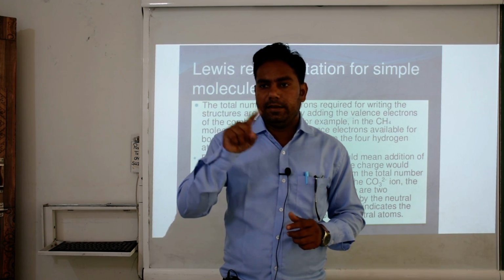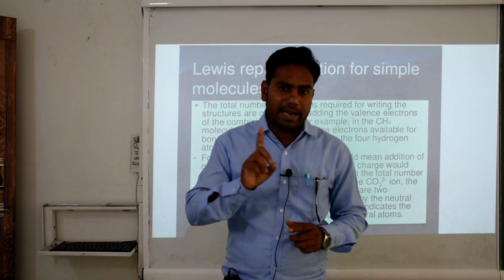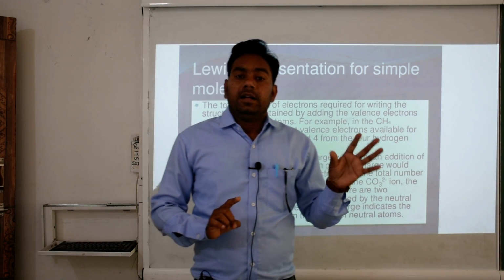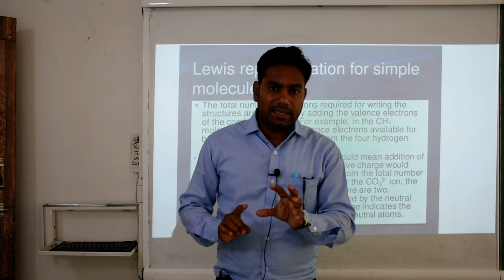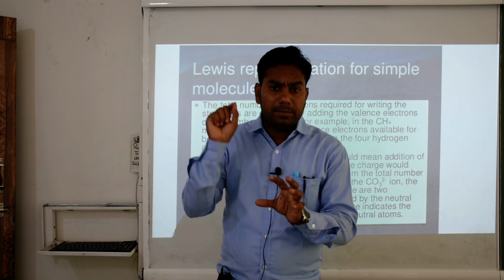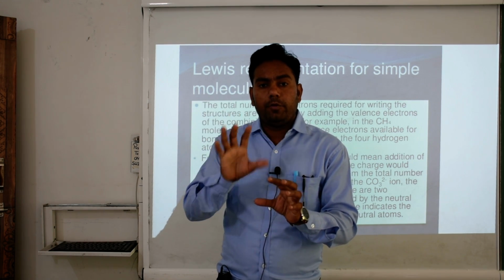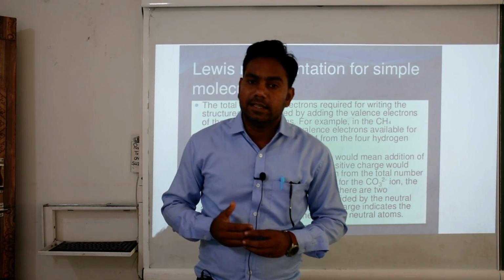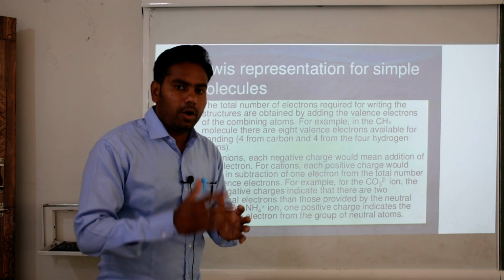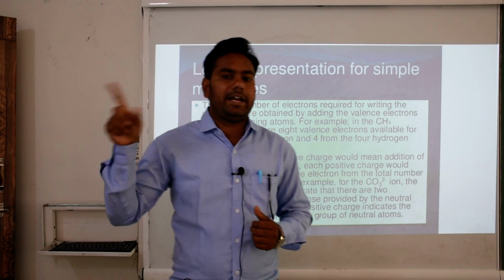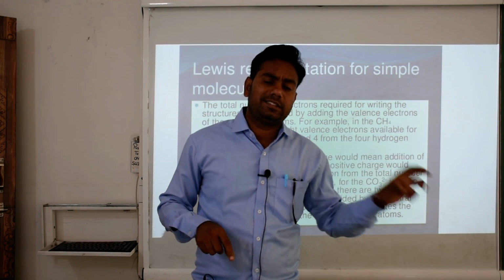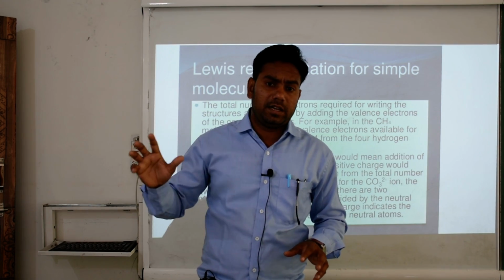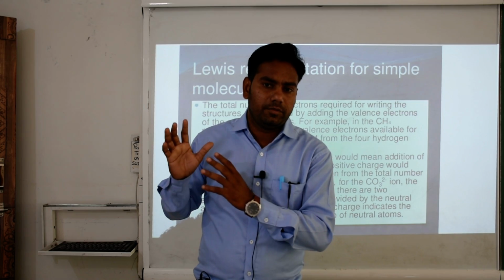If I say fluoride with one negative charge, we know fluorine has 7 electrons in its valence shell, but with 1 negative charge it now has 8 electrons. Now oxygen has only 6 electrons in its valence shell, but oxygen with 2 negative charge has 8 electrons in its valence shell.